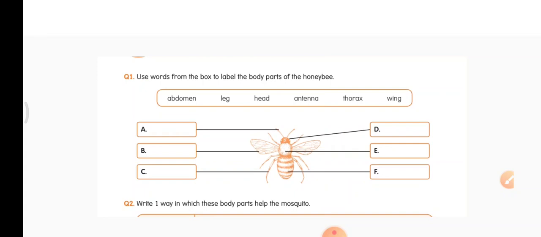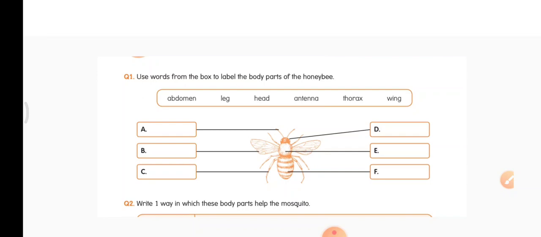You have to write the body parts in these boxes. Don't worry, the spellings are in the help box. On the top you have a help box, in that some words are there. So looking at the body parts of the honeybee, you should bring that word and write in the box. Okay, so fill in the boxes. So what are the words that are given in the help box?